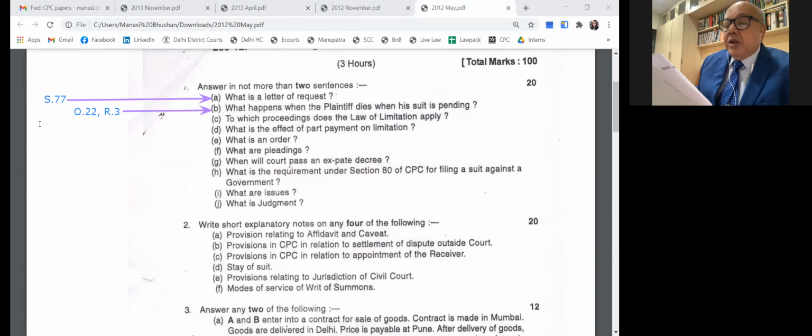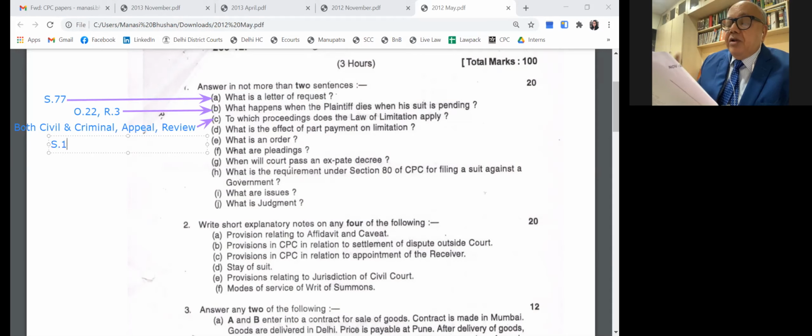Okay, please note that here. To which proceedings does the law of limitation apply? It applies to both civil and criminal proceedings, appeals as well as review. You can mention generally civil and criminal because it is a short question. What is the effect of part payment on limitation? That is Section 19. A payment made before the expiration can renew the period of limitation.